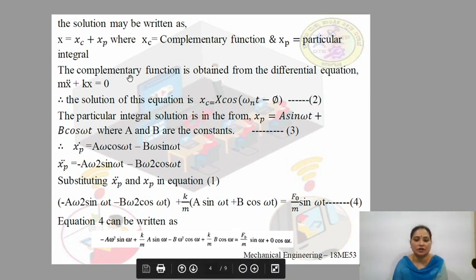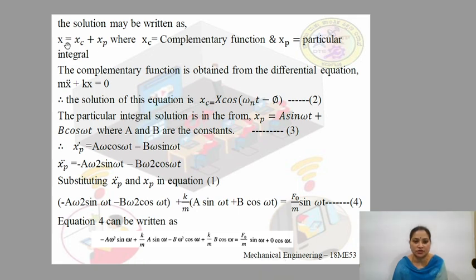The solution of equation 1 may be written as x is equal to xc plus xp, where xc is the complementary function and xp is the particular integral. That is, the solution is a combination of the complementary function and the particular integral. Now, let us obtain the complementary function and particular integral one by one.